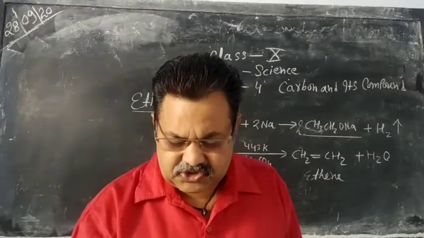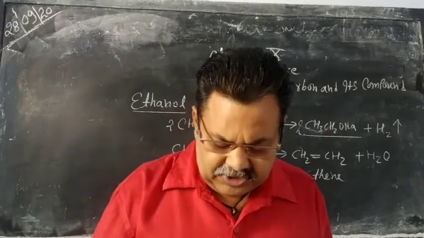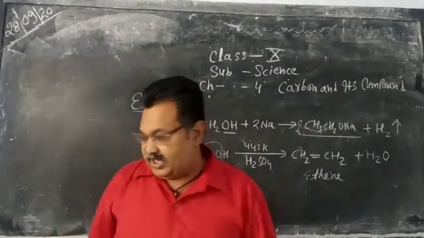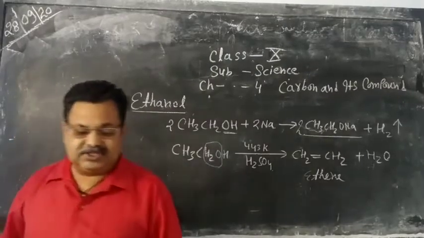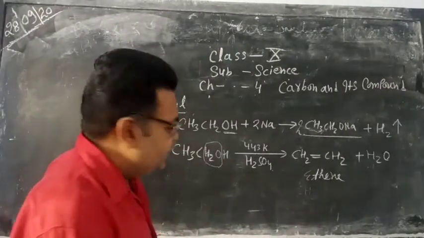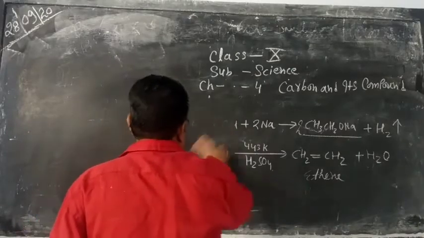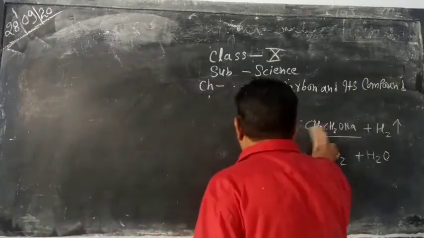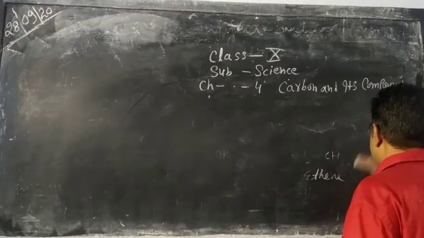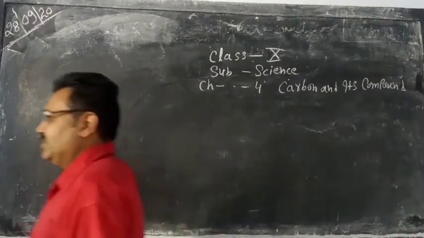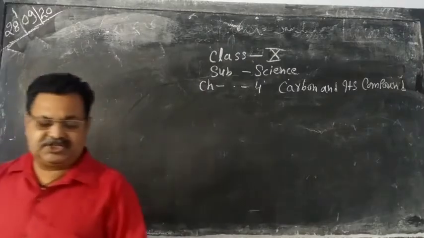The first one is esterification. In esterification, an ester is formed when alcohol reacts with acid. So when alcohol reacts with acid to give ester, this process is known as esterification.